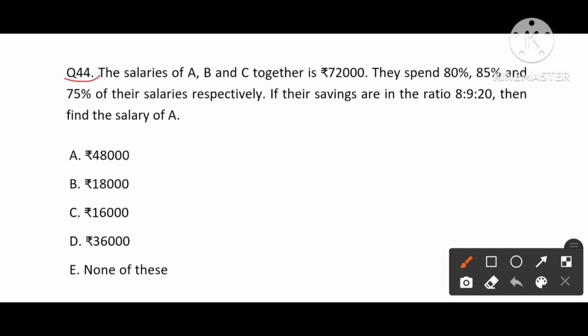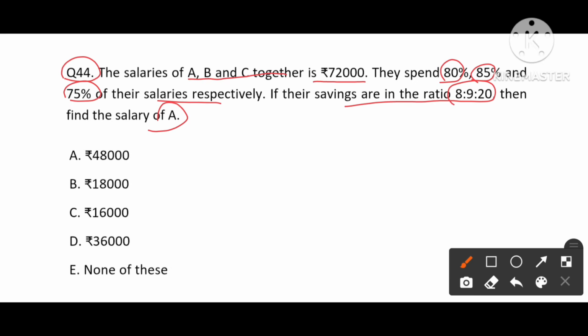Now we are going to deal with question number 44. The salaries of A, B, C together is 7,000. They spend 80%, 85% and 75% of their salaries. If their savings are in the ratio of 8:9:20, then find the salary of A.